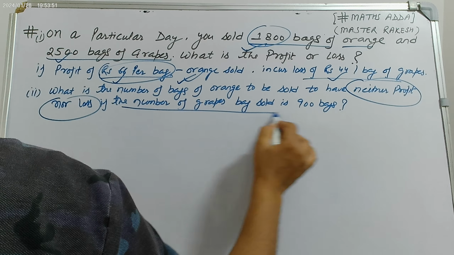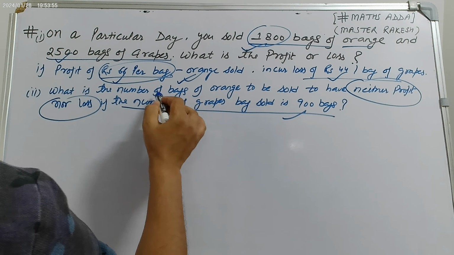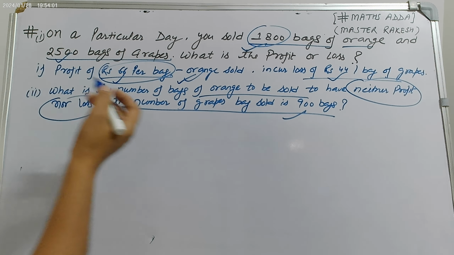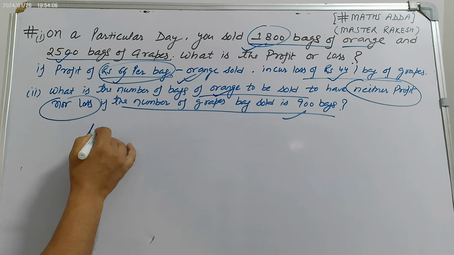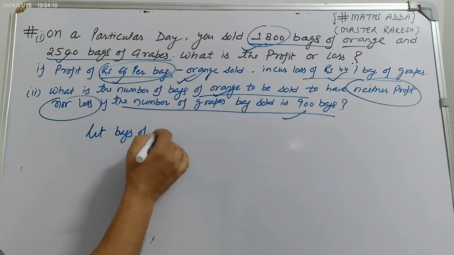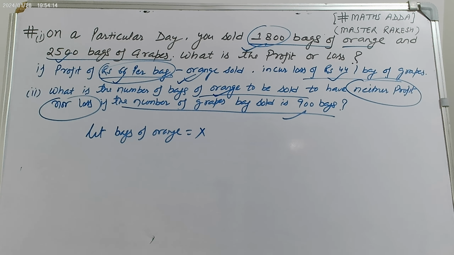Second part: the number of grape bags sold is 900 bags. So what is the number of orange bags to be sold so that there is neither loss nor profit? So we have to find out the bags of orange. Let the bags of orange be equal to x. There are x bags.